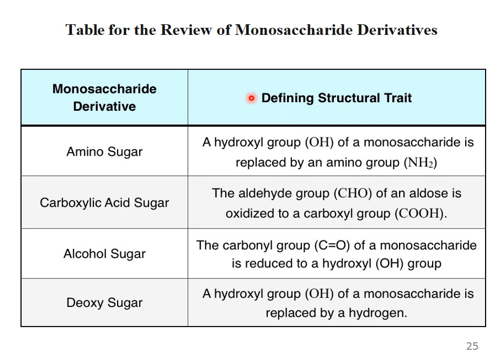Table for review of monosaccharide derivatives. Monosaccharide derivatives and their defining structural traits. Amino sugars: a hydroxyl group of a monosaccharide is replaced by an amino group, NH2. Carboxylic acid sugars: the aldehyde group of an aldose is oxidized to a carboxylic group. Alcohol sugar: the carbonyl group of a monosaccharide is reduced to a hydroxyl group. Deoxy sugar: a hydroxyl group of a monosaccharide is replaced by a hydrogen. This is called a deoxy sugar. This is the summary of the different types of monosaccharide derivatives.